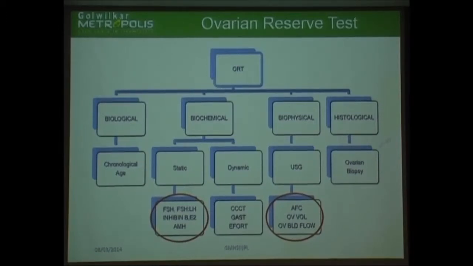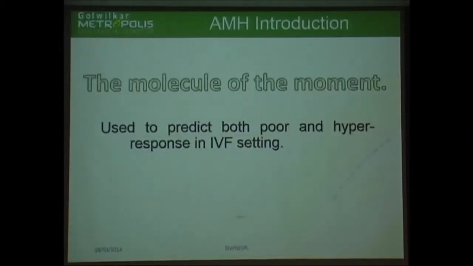Correlation also. Yeah, because literature says that any value of basal estradiol less than 20 and more than 80 picogram per ml is indicative of poor ovarian reserve. So is it your experience as well? Sure, it's true. Yeah. So antral follicular count, as she has mentioned, it is the added count of total number of follicles in both the ovaries, and which is nowadays becoming popular as an ovarian reserve test.